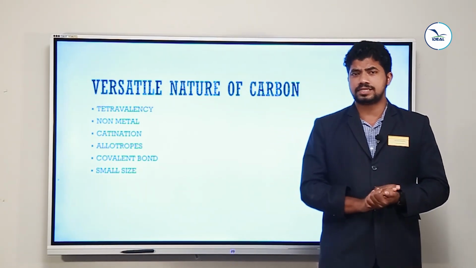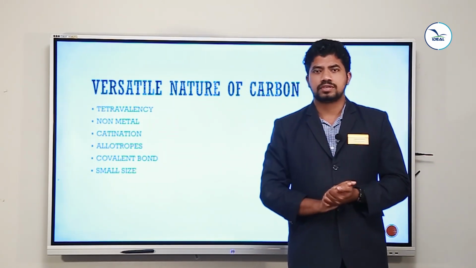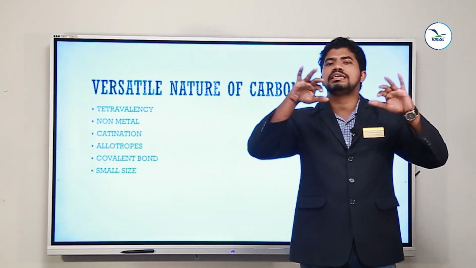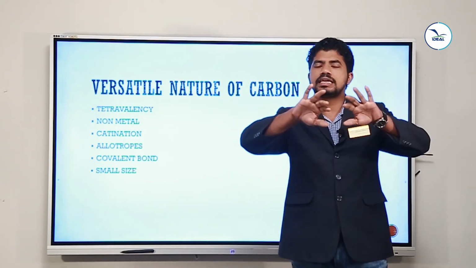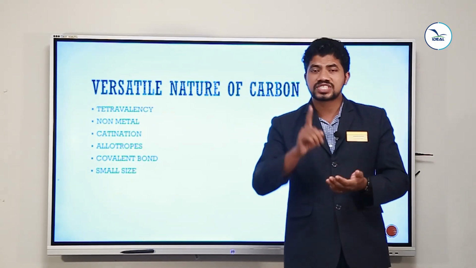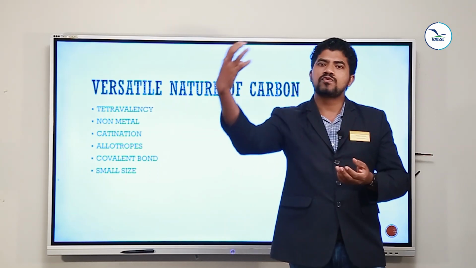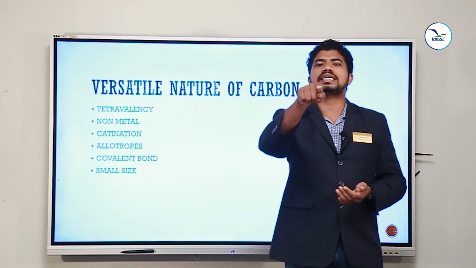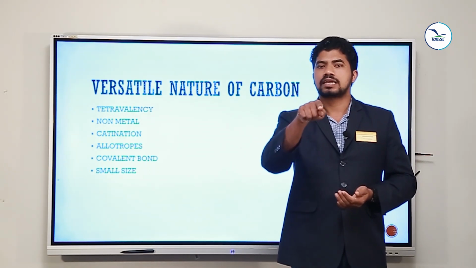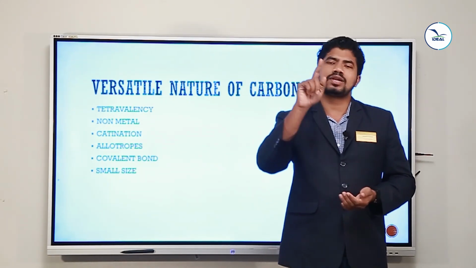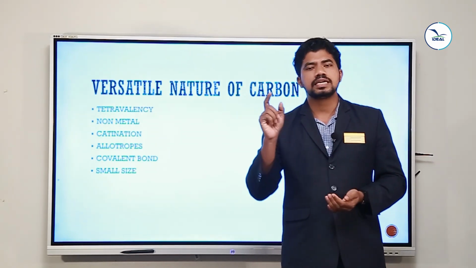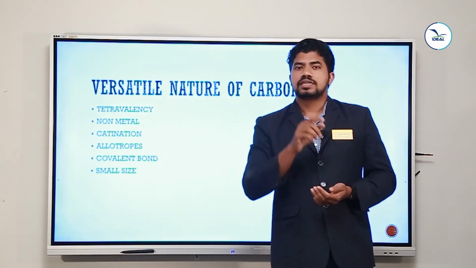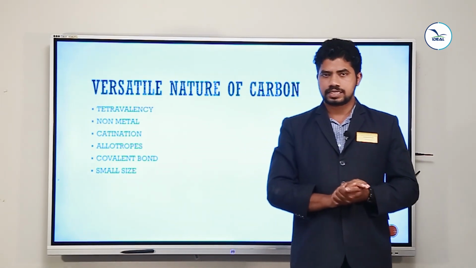Graphite can conduct electricity. I told you that because in the case of carbon there is one free electron while it is forming graphite. If you take the structure of graphite, there is one free electron. That electron can move from one position to another position. That is called resonance. So graphite can conduct electricity. But diamond cannot conduct electricity. Diamond is an insulator, while graphite is a good conductor of electricity.